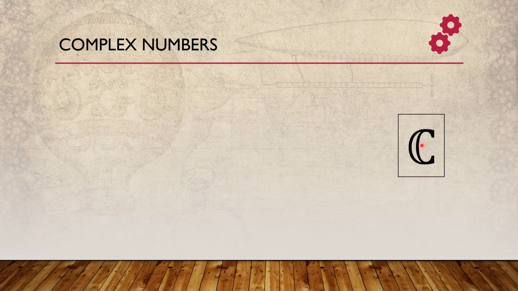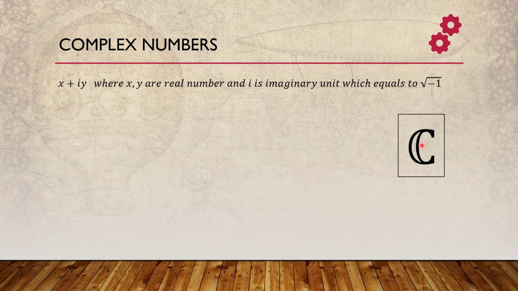Because we wanted to take the square root of -1, that is, to get a solution of x squared equals -1. Complex numbers we denote as x plus iy, where x and y are real numbers and i is the imaginary unit, which equals the root of -1. If we don't know about complex numbers, that is fine, just take my word.